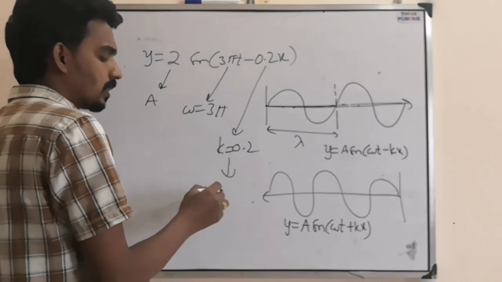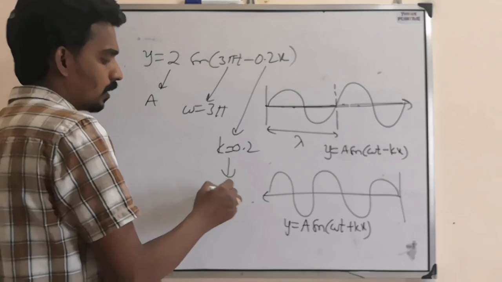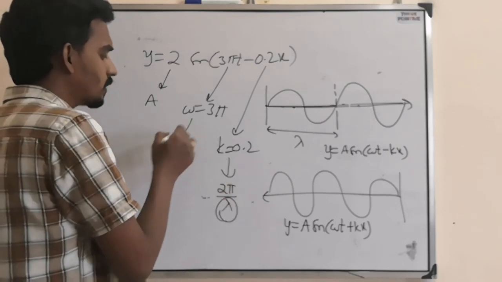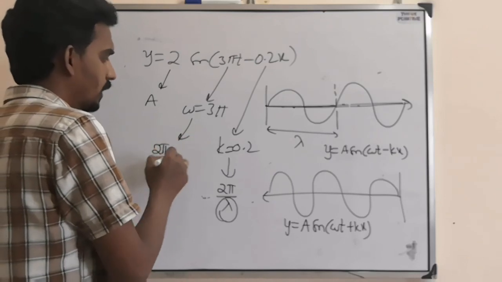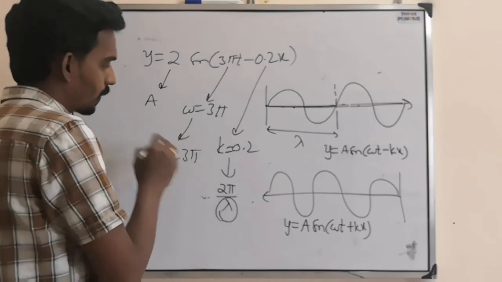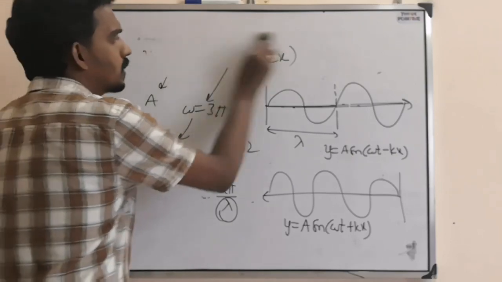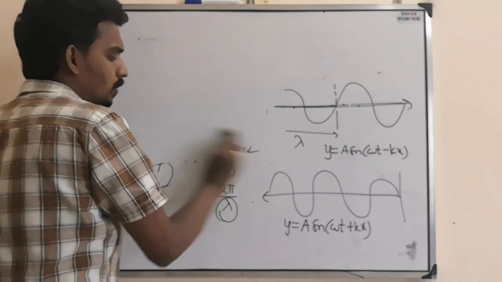After comparing, they can ask what the wavelength is. So k equal to 2 pi by lambda, and then you can find the wavelength. They can ask the time period: 2 pi by T equal to this value, and then you will get the time period. So this is one simple question they can ask based on the general wave equation.